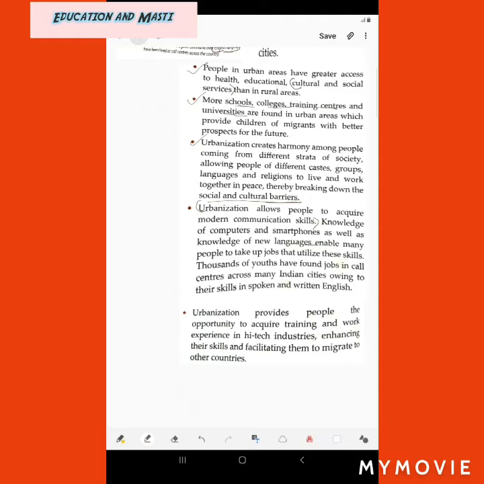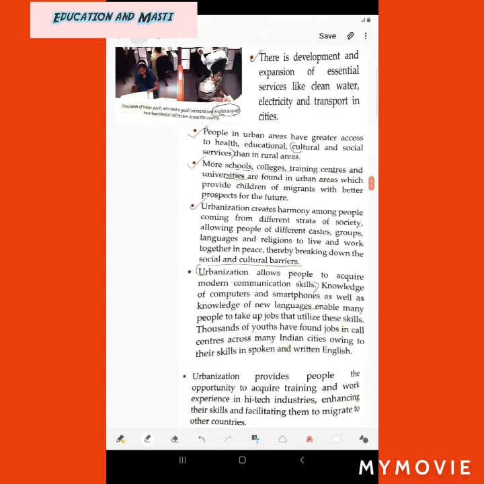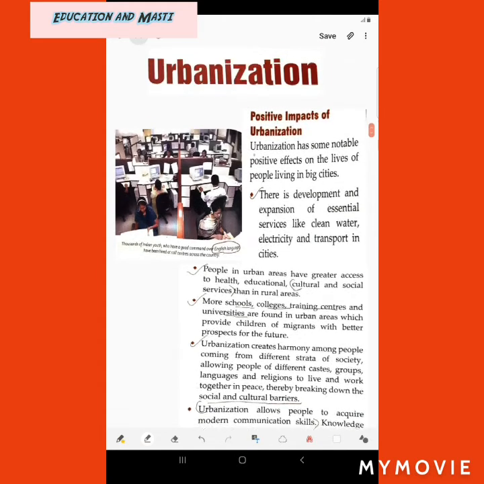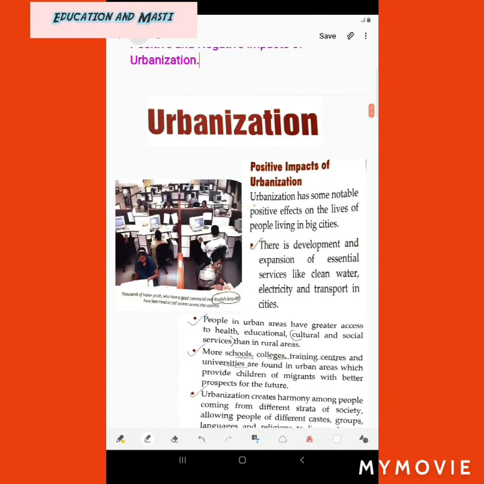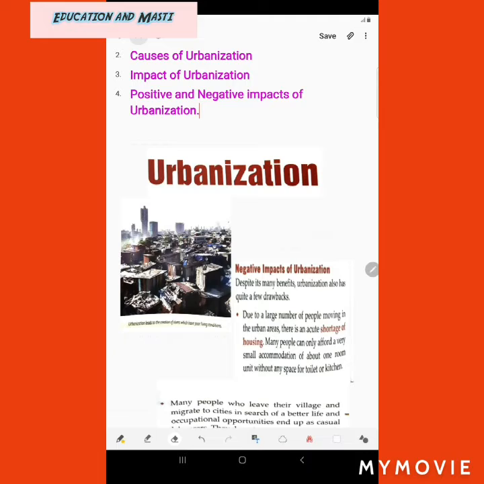Means we are migrating to other countries and there we can work in those high-tech industries and earn more money. So these are the positive impacts of urbanization. Now let's know about the negative impacts of urbanization. Despite its many benefits, urbanization also has quite a few drawbacks. Drawbacks means negative impacts, or something which makes it negative.